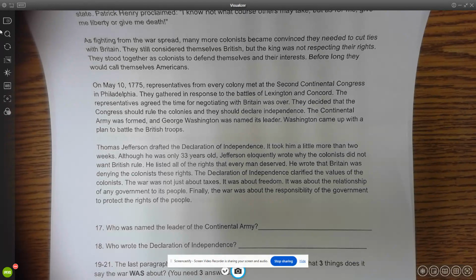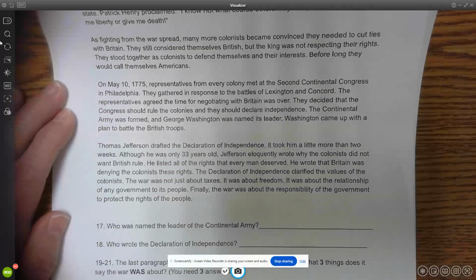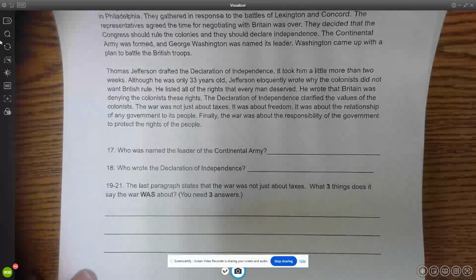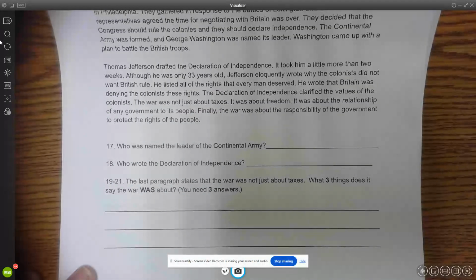Okay, 3 questions, and you'll write the answers. The answers are up there in the reading, so you should be able to find them. Number 17, who was named the leader of the Continental Army? First and last name, please. Number 18, who wrote the Declaration of Independence? First and last name, please.